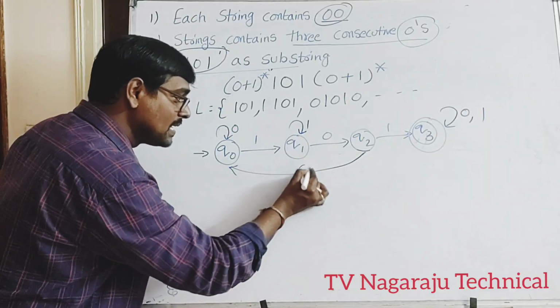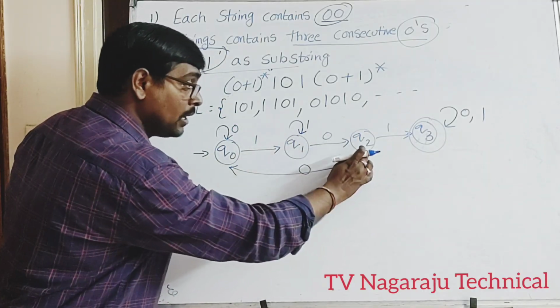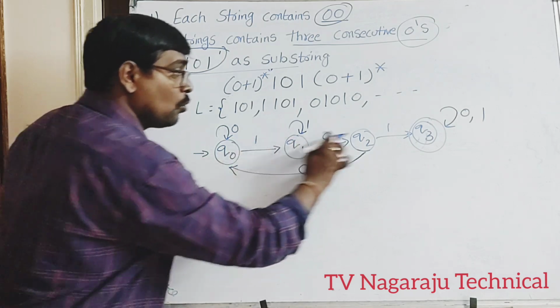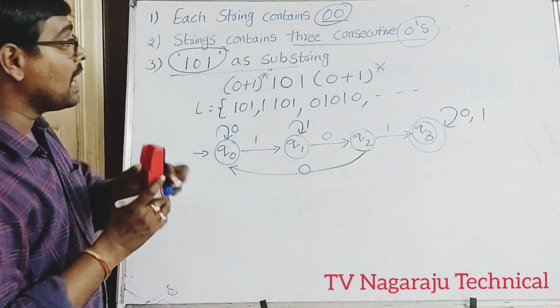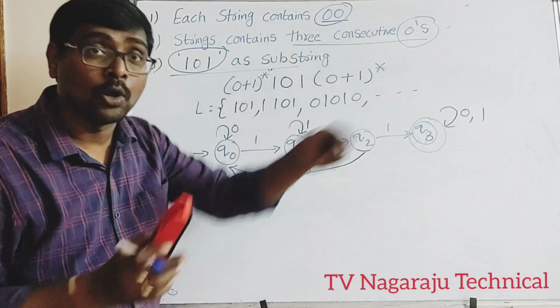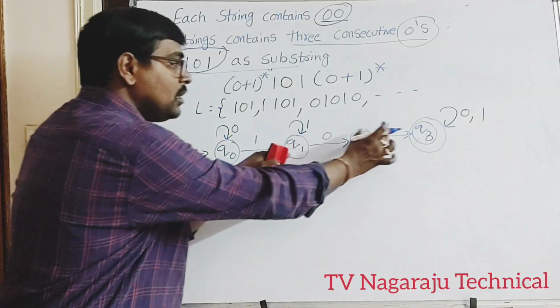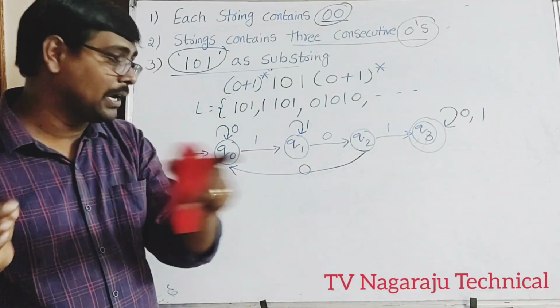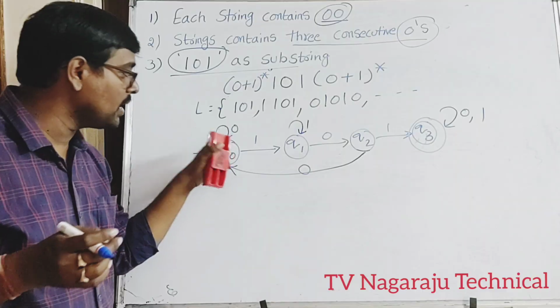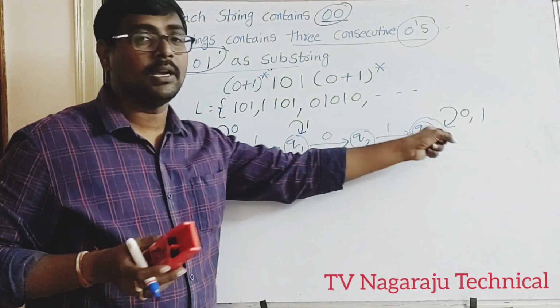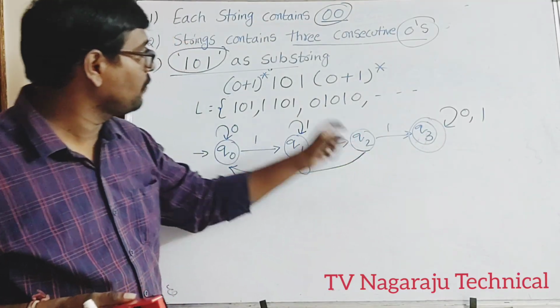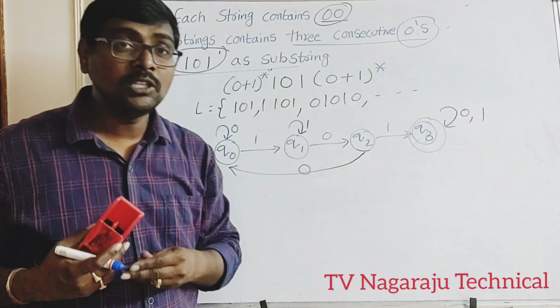Suppose you place it here, what happens? 1, 0. Anyway, if 0 appears, then 0, 101. Got it? As in the previous scenario, you need to maintain 101. Other than what is needed, move back to the initial state. Again your traversal starts from the initial state. This is the DFA that accepts the substring 101.